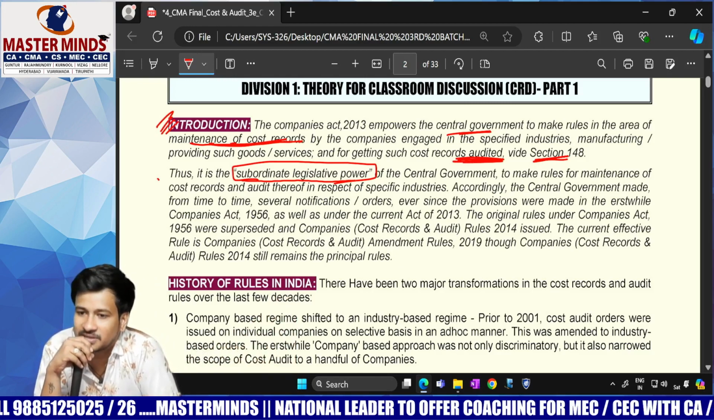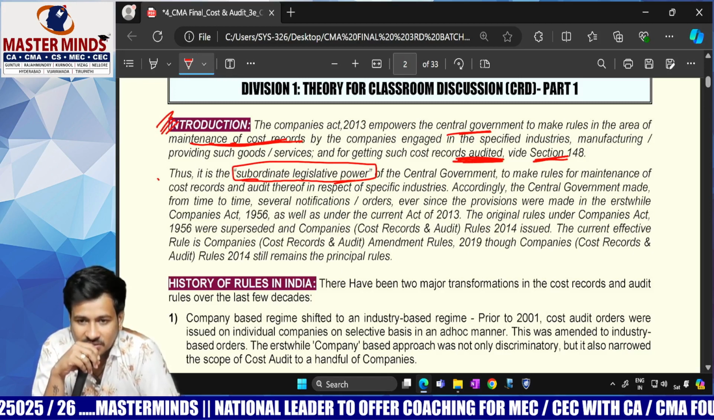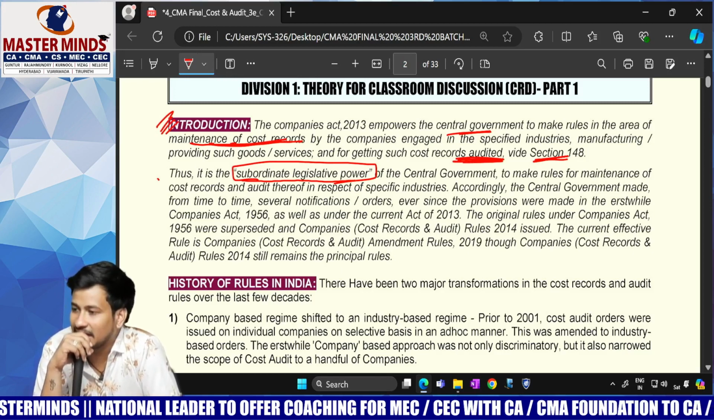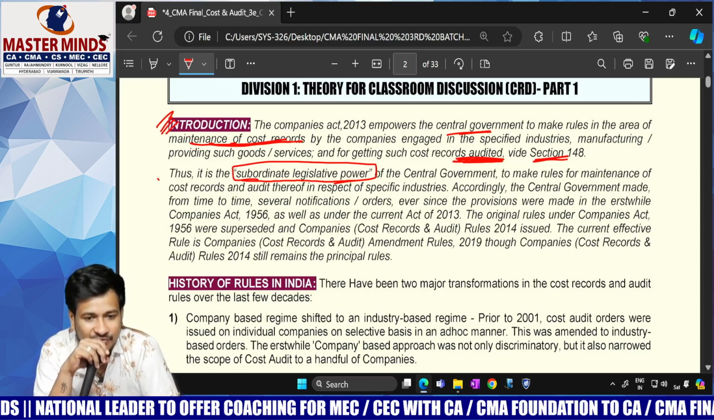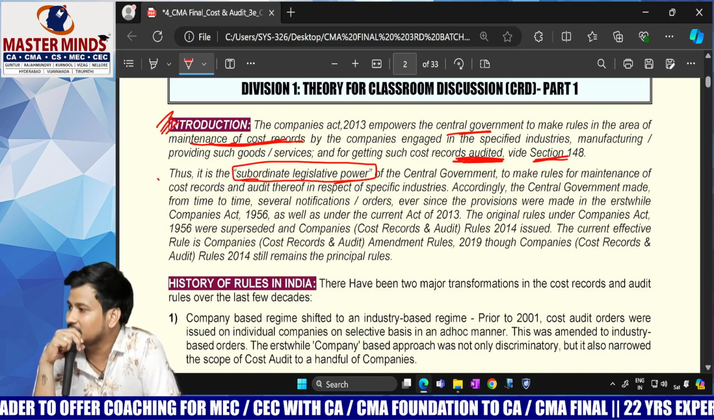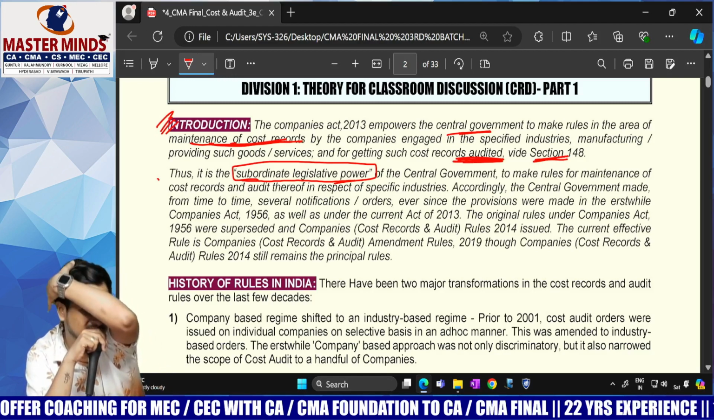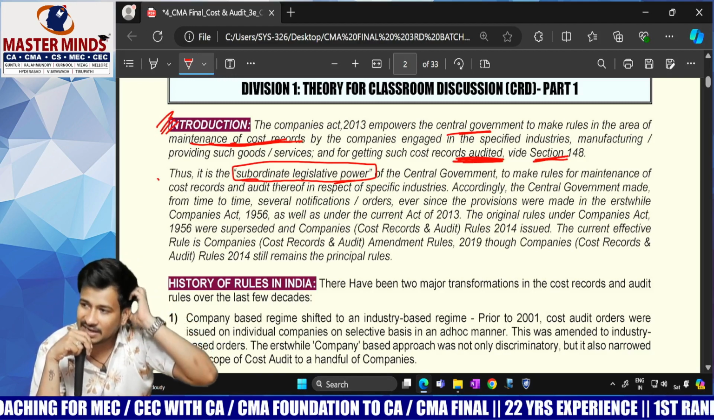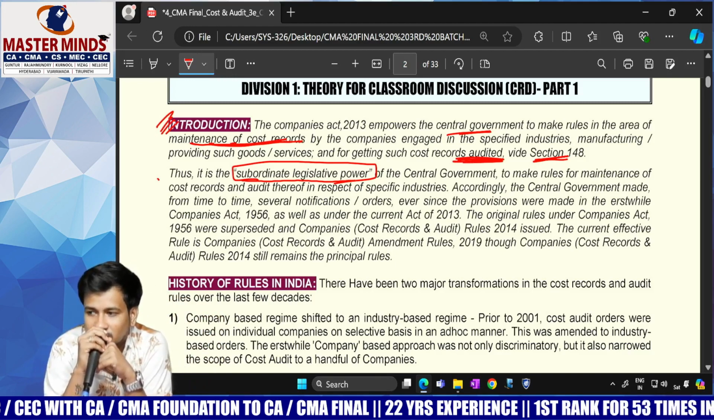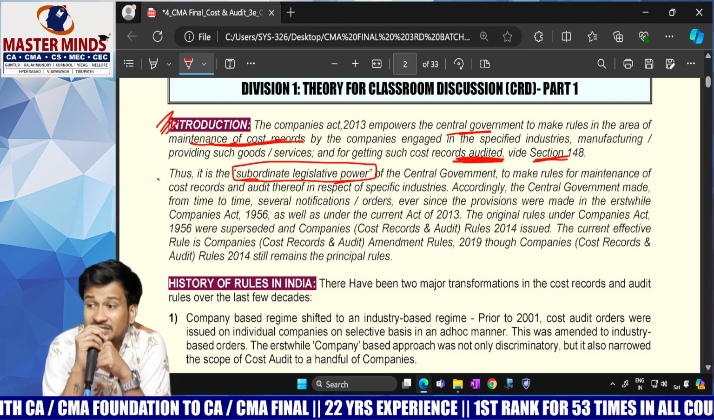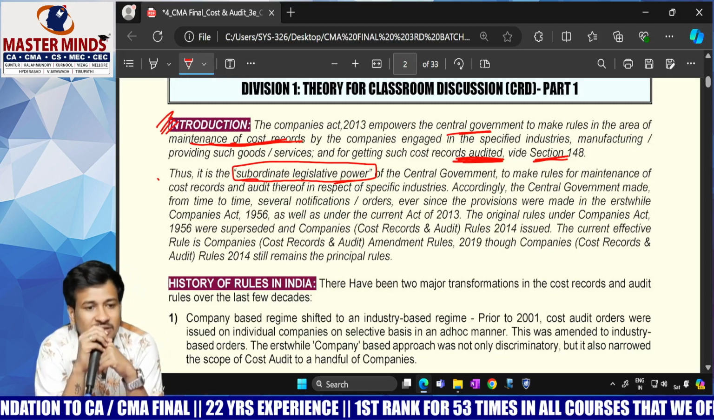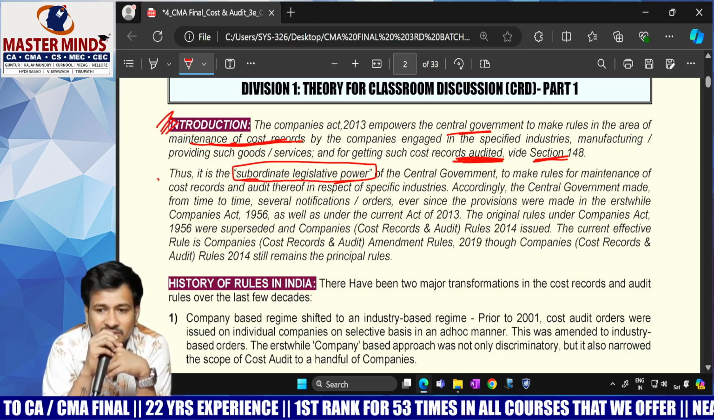Who framed the Companies Act? Of course, the central government. Yes, Parliament. An act should be formed and given applicability only with the assent of Parliament. So the Companies Act 2013 is framed by the central government, and in it they are telling it to frame the rules with respect to cost records and cost audit. The same is entrusted to the central government.